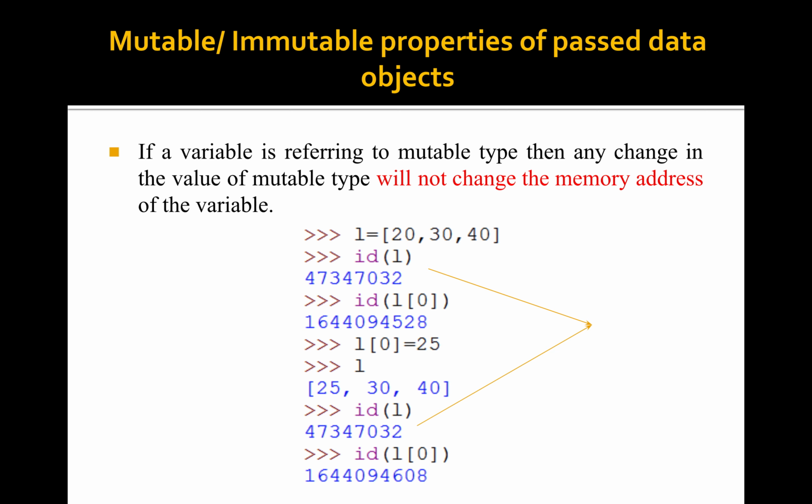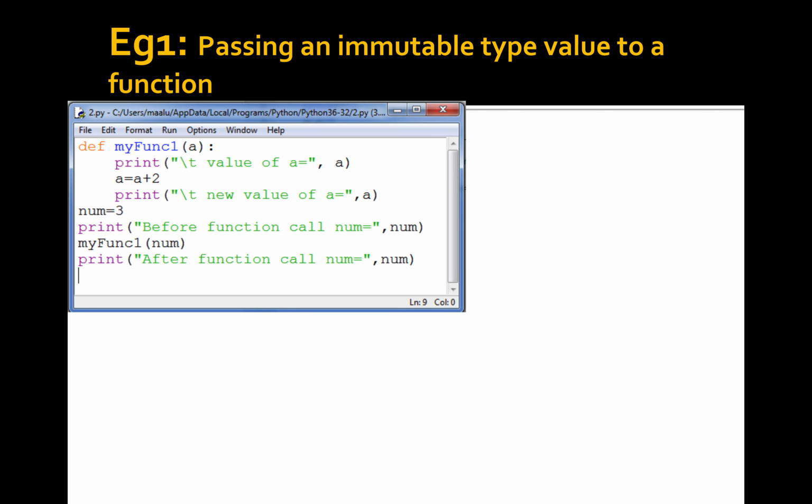Now we are discussing some examples. Passing an immutable type value to a function. Integer is an immutable type. So here we are only passing an integer value, and we see what changes happen in our program.